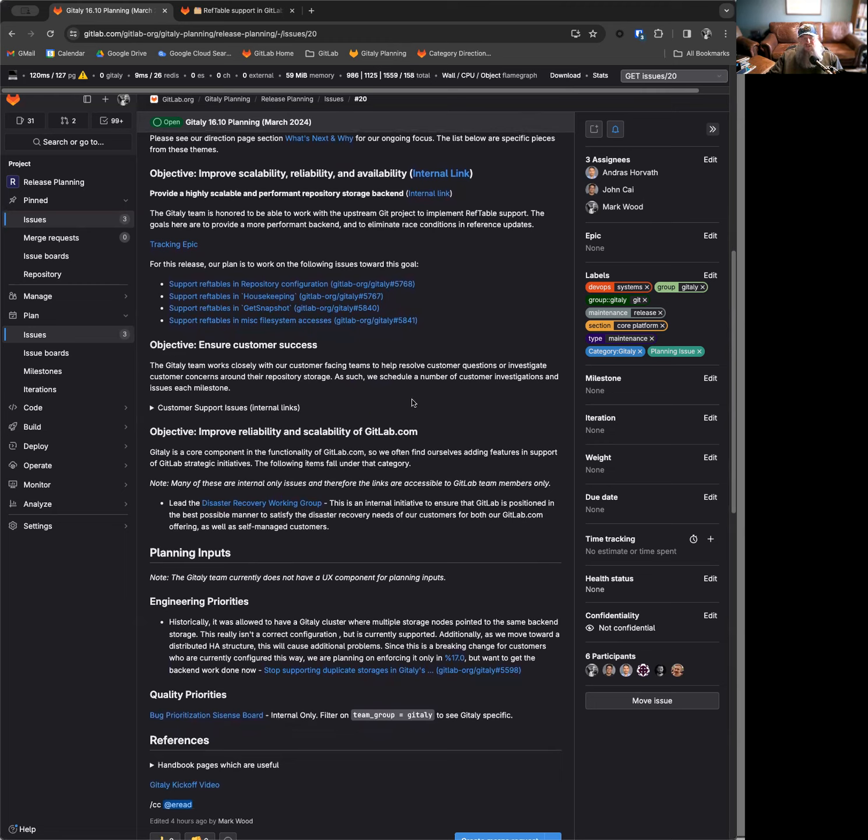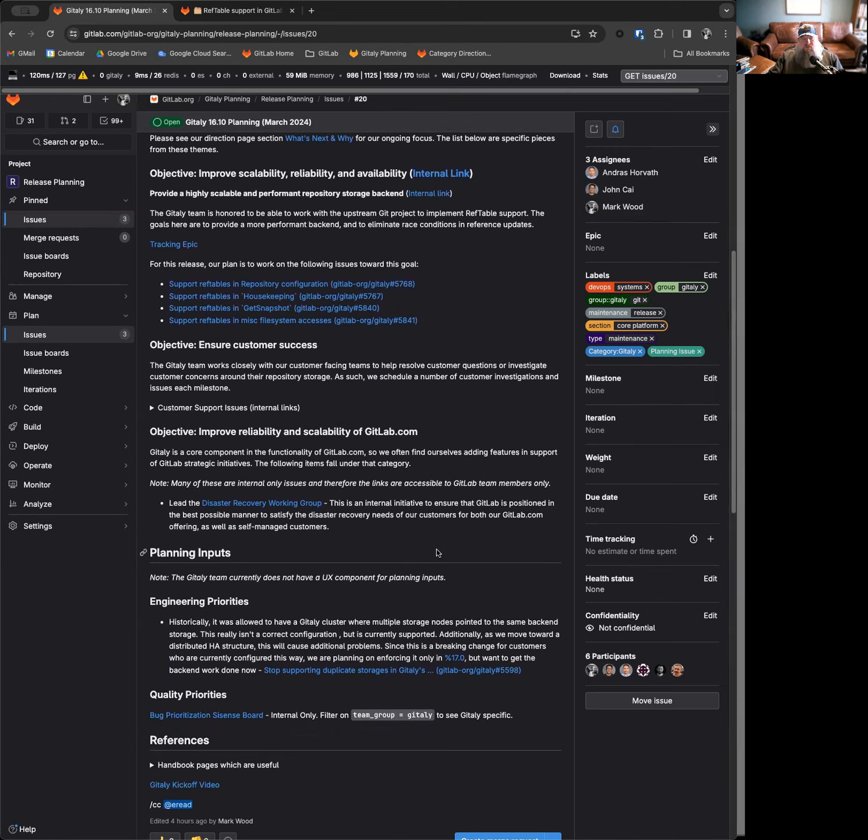We also have an objective to ensure customer success. Because Gitaly is a foundational team, we work closely with our customer-facing teams to help resolve customer questions or investigate customer concerns around their repository storage. As such, we schedule a number of customer investigations and issues each milestone. There's a list of internal links here for people interested who are GitLab team members. This takes up about 10 to 20% of our release scheduling usually.